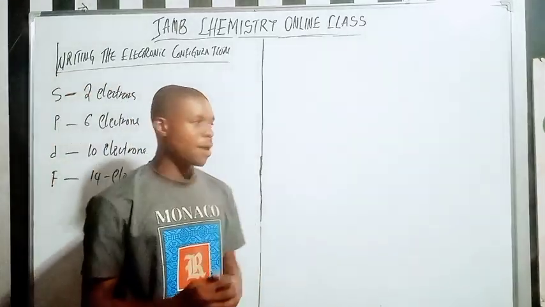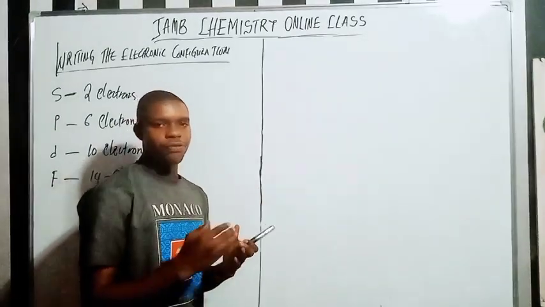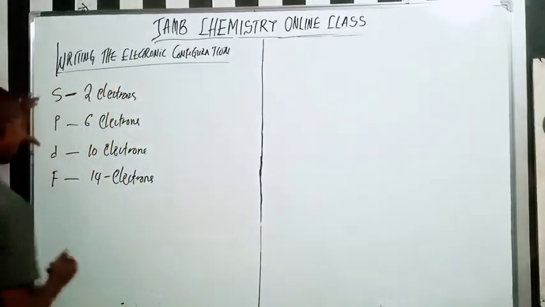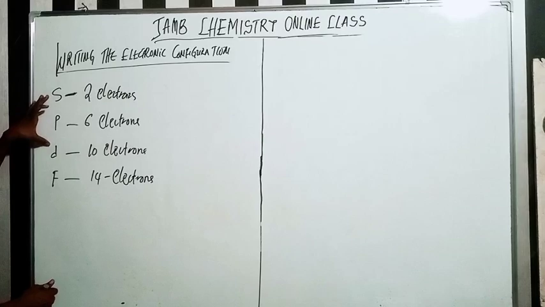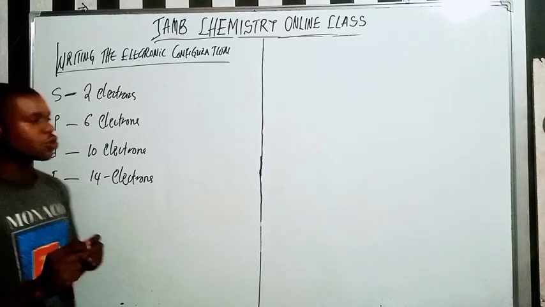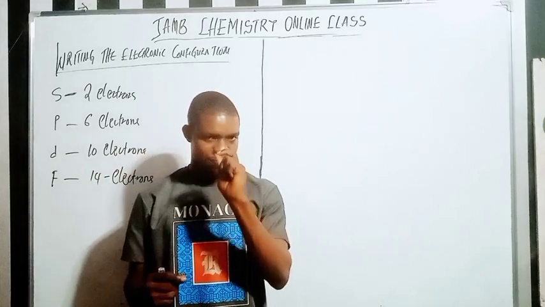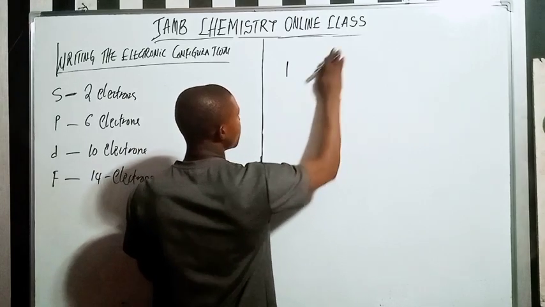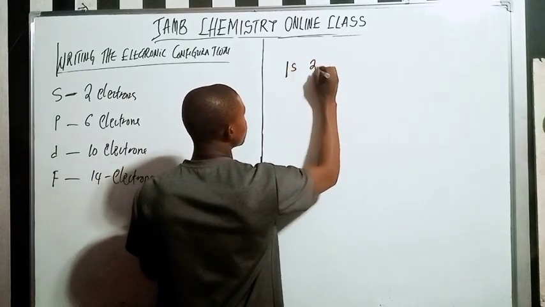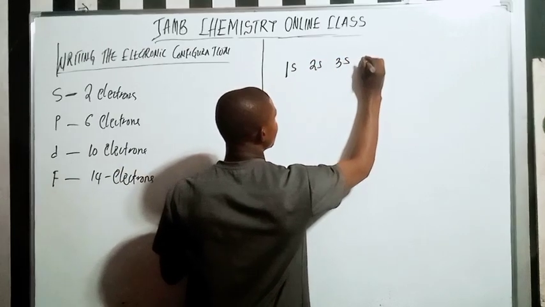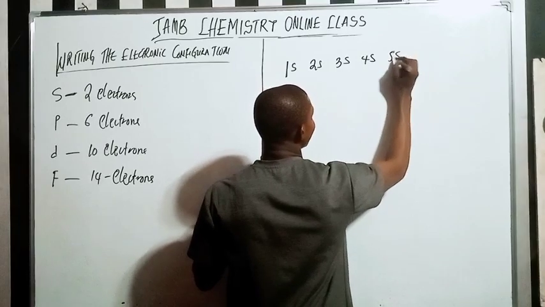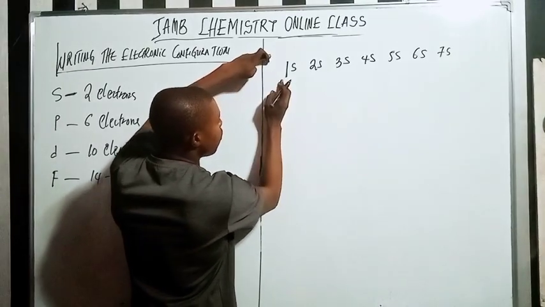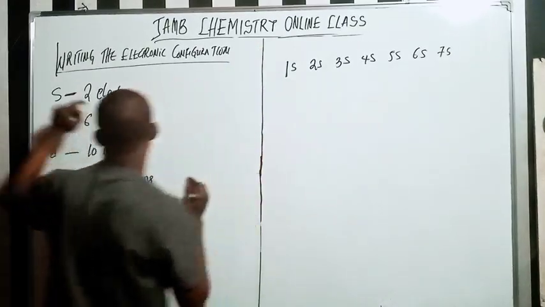Please take note of the system here. Remember, we have energy levels 1, 2, 3, 4, 5, 6, 7, and these 4 orbitals. To write the electronic configuration of any element, please pay close attention. Here is the simple system. For s, it's going to be 1s, 2s, 3s, 4s, 5s, 6s, and 7s. So it's from 1 to 7. Do you get that? So we are done with s.